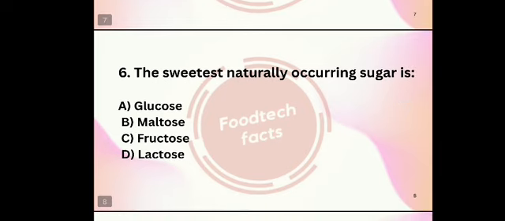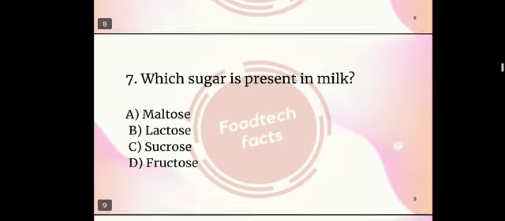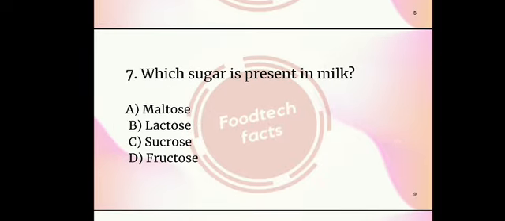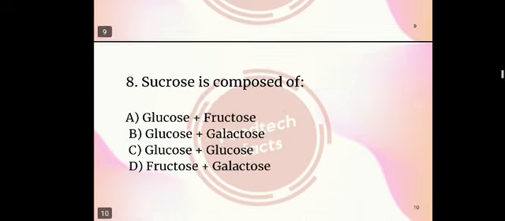Sixth question. The sweetest naturally occurring sugar is. Options glucose, maltose, fructose, lactose. It's fructose. Option C, fructose. Seventh question. Which sugar is present in milk? Options maltose, lactose, sucrose and fructose. The right answer is option B, lactose.